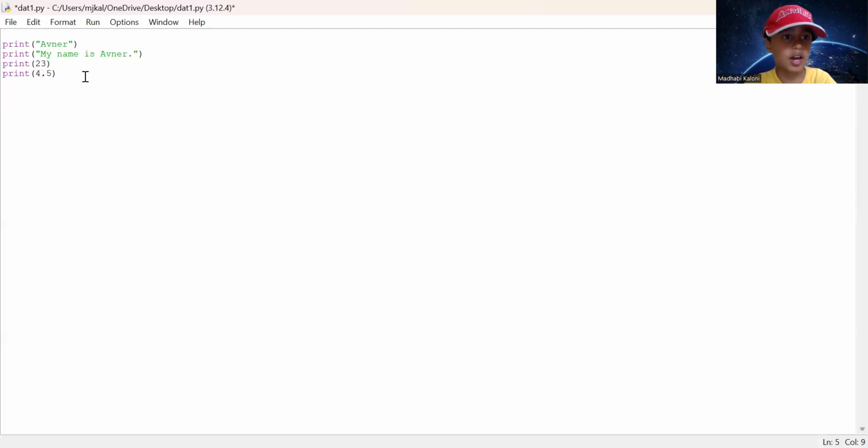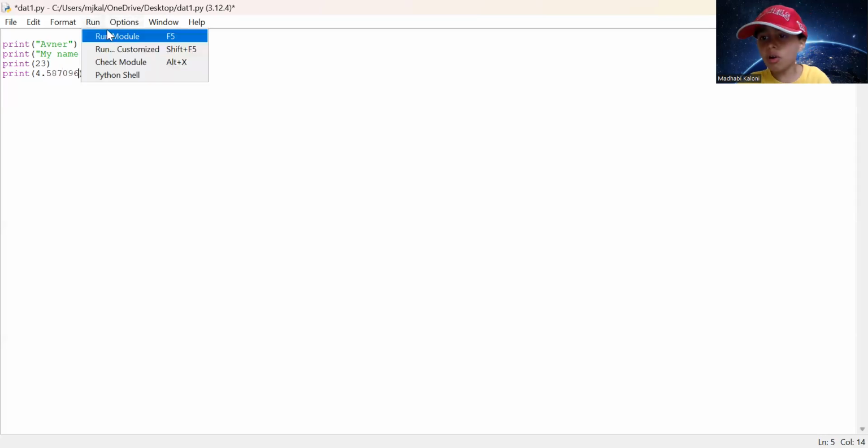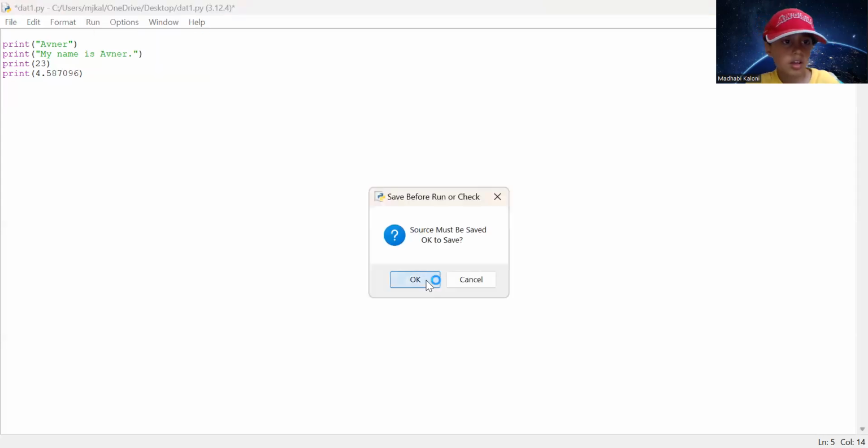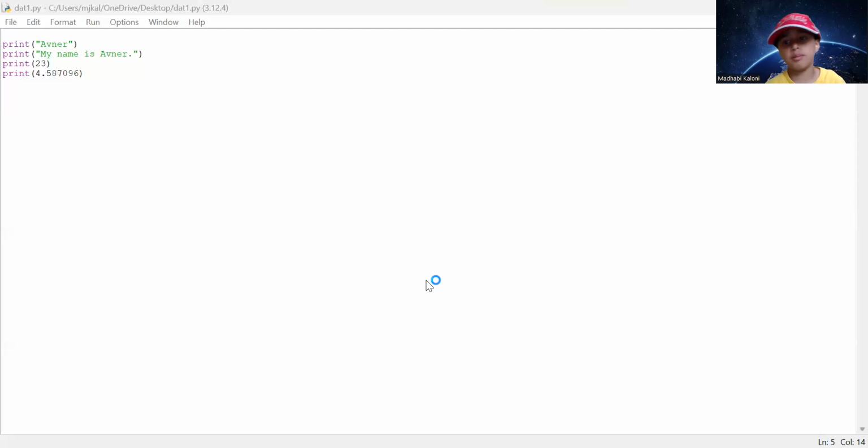So 4.5, 660. This is how much I'm going to write. You already know what the output is, so it's easy. Okay. Now my name is Avner, period, 23, 4.587096. So those are exactly what float numbers are. Let's show another example of it.